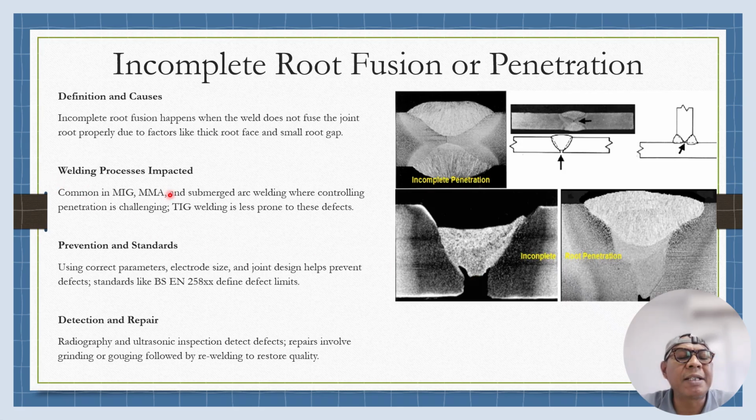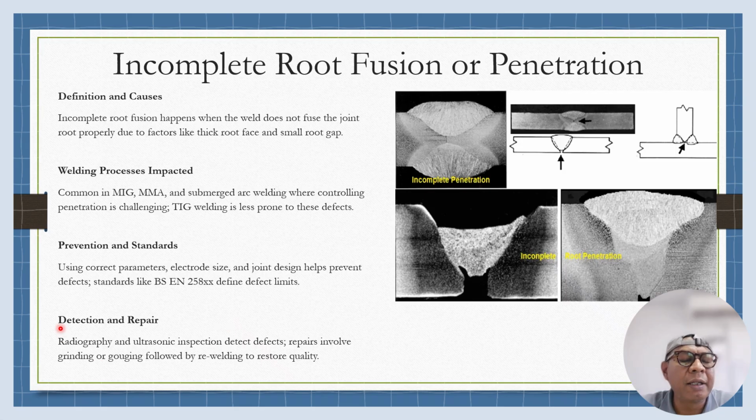Welding process impact. This is very common. All welding will have the possibility of this defect. Prevention and standard: using the right parameters, electrode size, and joint preparation helps to prevent it. So make sure the welder and fitter follow the WPS.